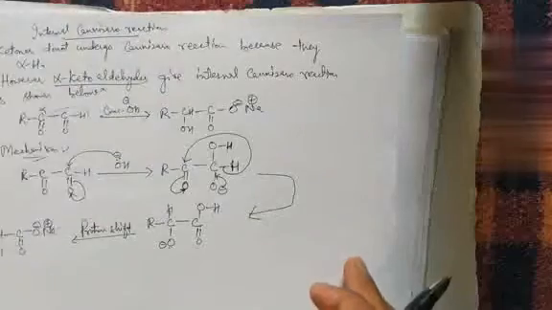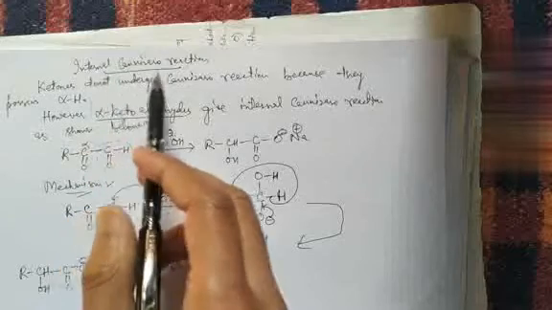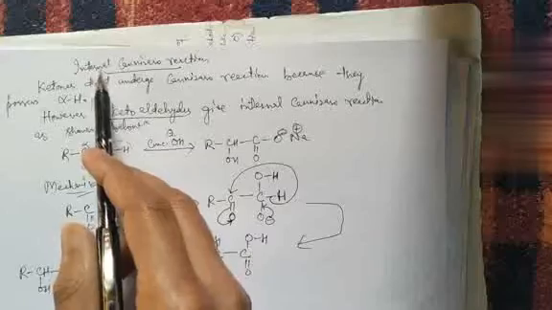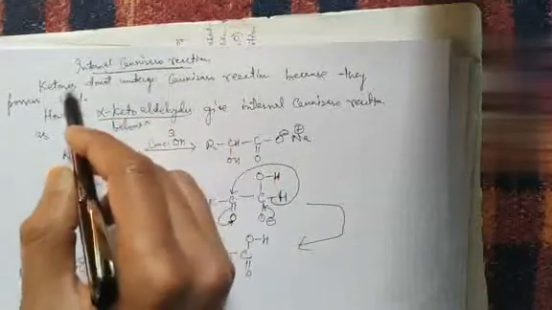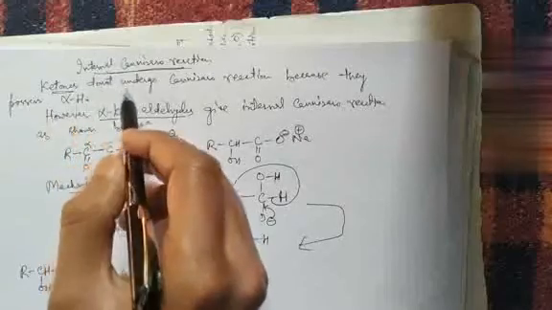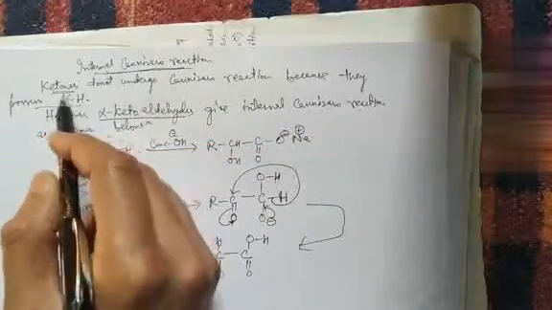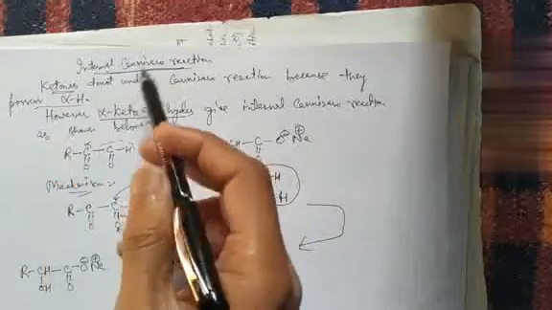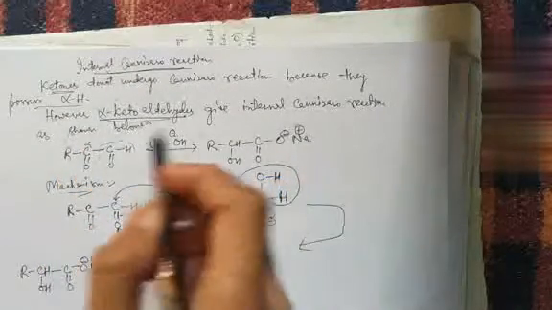Now we have another case, just like we did in aldol condensation, where we took intramolecular aldol condensation into consideration. Here likewise we also have the case of internal or intramolecular Cannizzaro reaction. Now remember, ketones don't undergo Cannizzaro reaction because they possess alpha hydrogen. They contain alpha hydrogen in them, so they can't undergo Cannizzaro reaction. However, alpha ketoaldehydes give internal Cannizzaro reaction as shown here.